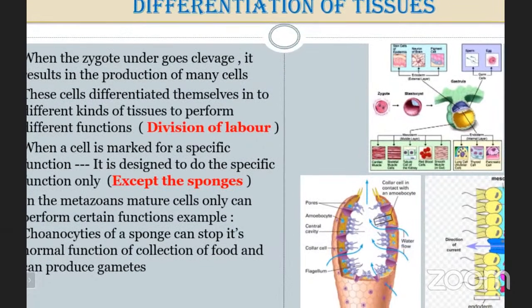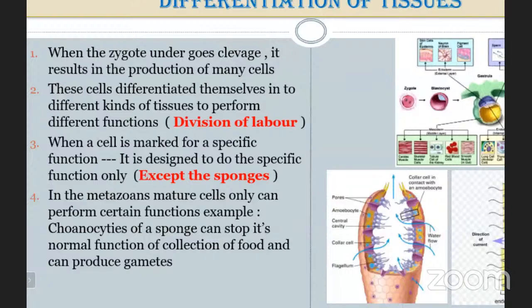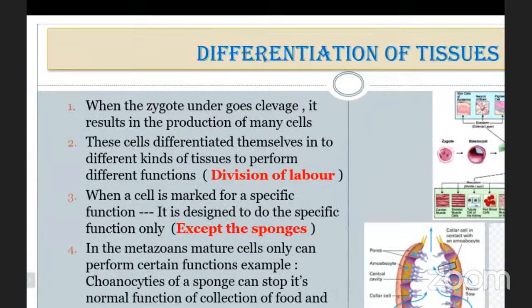So when the zygote undergoes cleavage, it results in the production of many cells. So by the mitosis cell division process, from the zygote, there is a chance of production of a number of cells. These cells differentiate themselves into different kinds of tissues to perform different functions. And that is mentioned as division of labor. Division of labor means the functioning of different tissues with some allotted work. Okay. When a cell is marked for a specific function, it is designed to do the specific function only, except the sponges. In case of sponges, they differ from the remaining phyla.